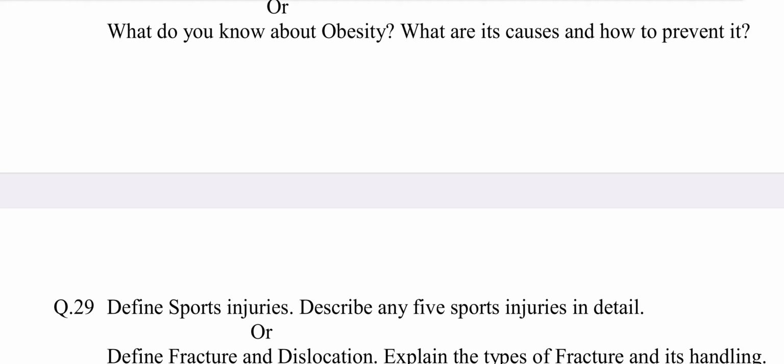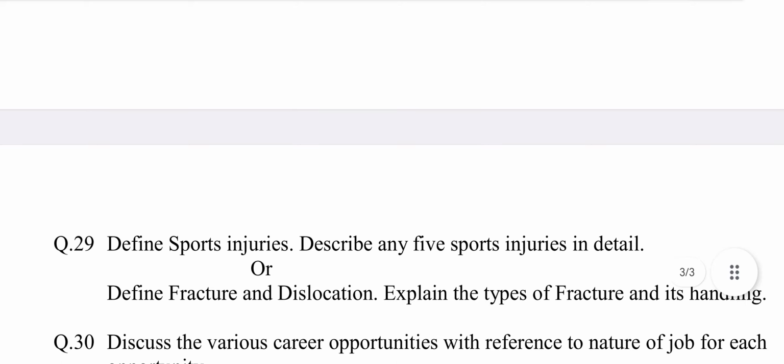Prevention. A few preventive steps taken to avoid obesity are as listed below. Number 1, choosing healthier foods. 2, limiting unhealthy foods. 3, limiting television time. 4, increase fruit and vegetable intake. 5, encourage physical activity.